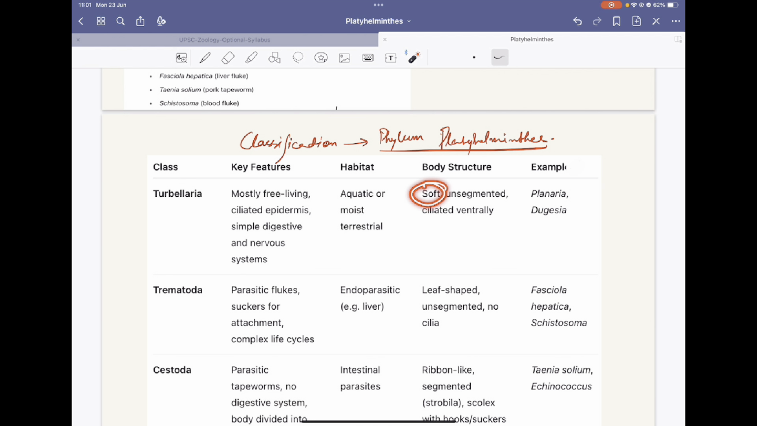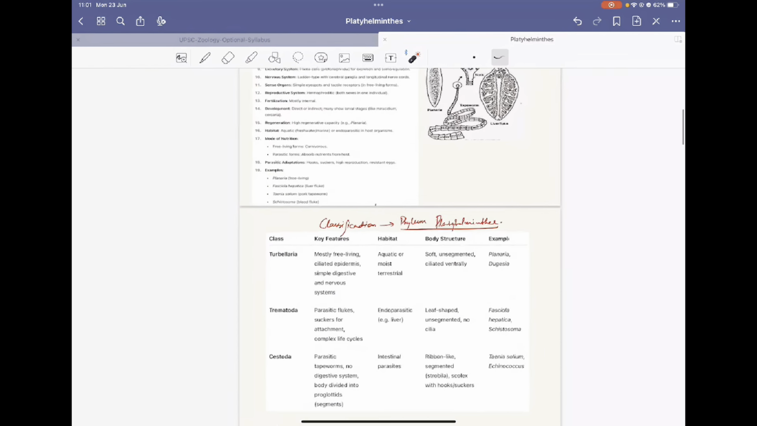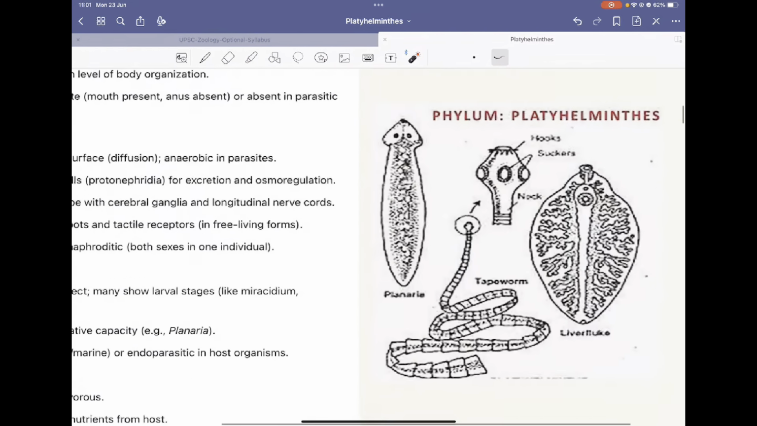The body is soft and unsegmented, and ventrally they have cilia on the body. It includes planaria and Dugesia. If you see, this is a diagram of planaria. These are all flatworms. This is a diagram of the tapeworm, Taenia solium. This is the liver fluke.